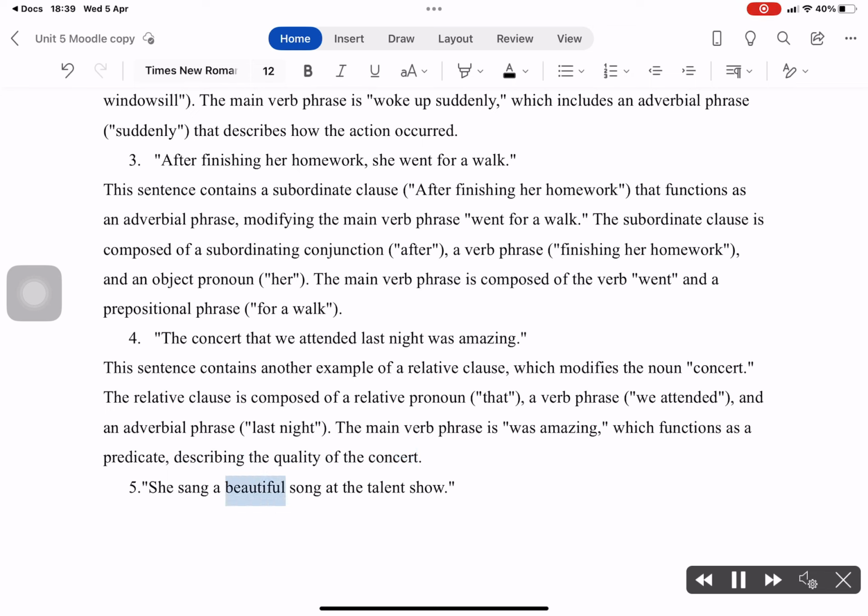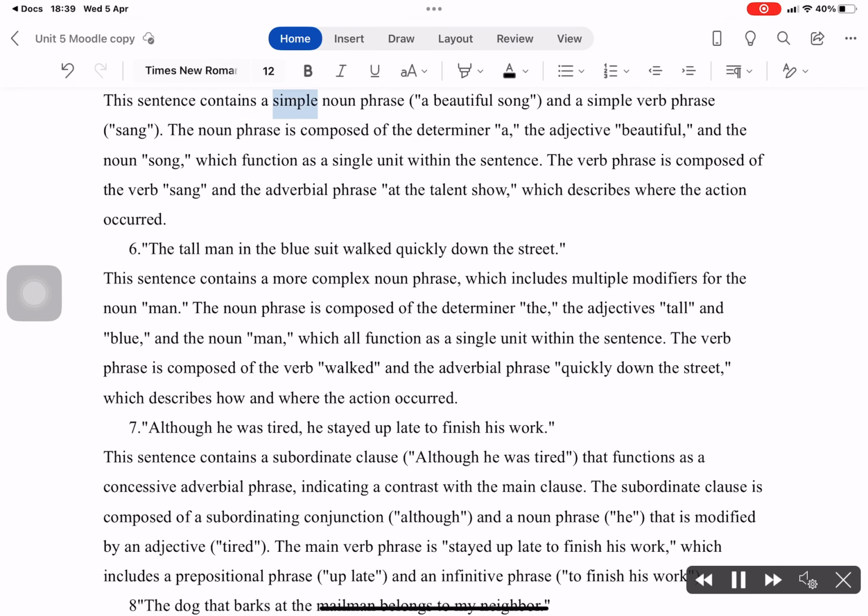5. She sang a beautiful song at the talent show. This sentence contains a simple noun phrase, "a beautiful song," and a simple verb phrase, "sang." The noun phrase is composed of the determiner "a," the adjective "beautiful," and the noun "song," which function as a single unit within the sentence. The verb phrase is composed of the verb "sang" and the adverbial phrase "at the talent show," which describes where the action occurred.